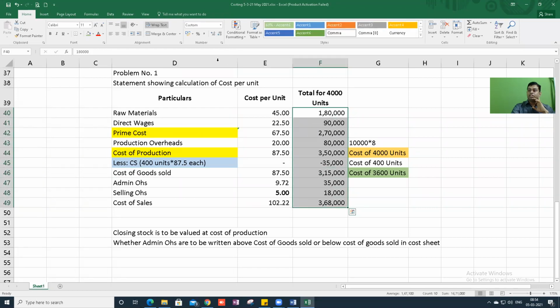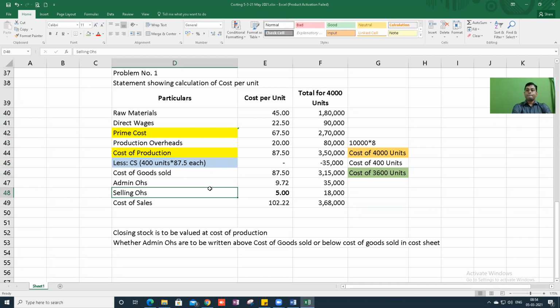Guys, can you tell me the answer for this? Below cost of goods sold we have done in this problem.